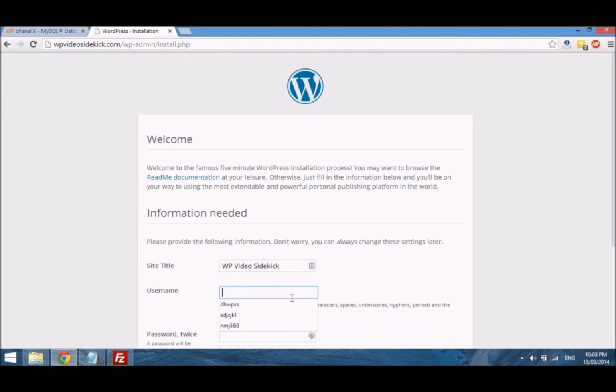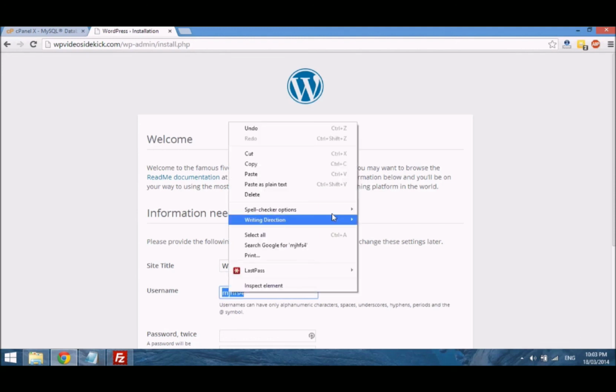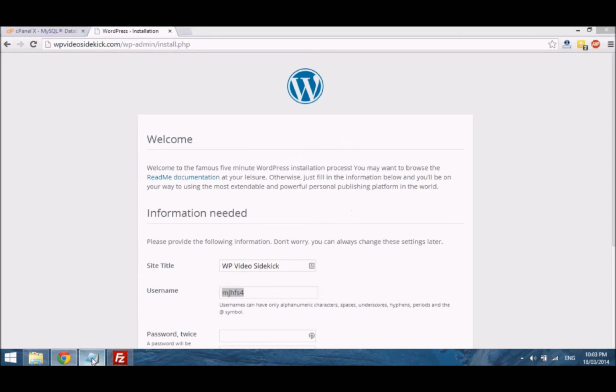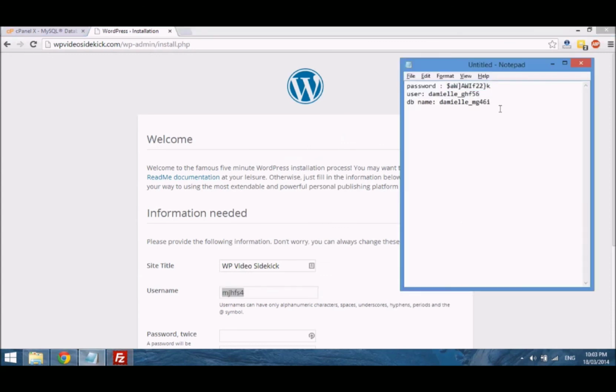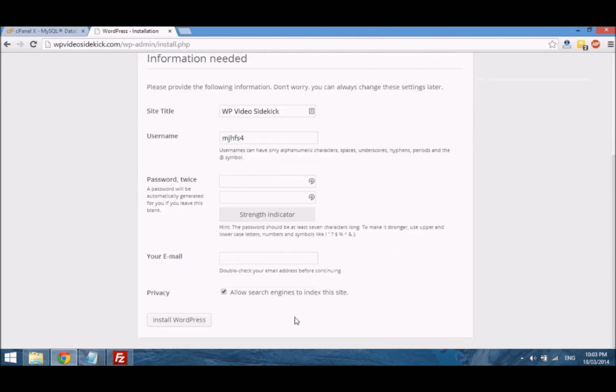You want to create something unique. I usually just use a combination of letters and numbers. Never use admin. And so now we can just go back to our Notepad. So our WP username, we need to just save that, and the password, and you just need to create something that's strong.